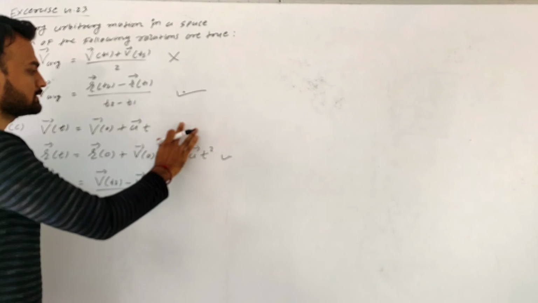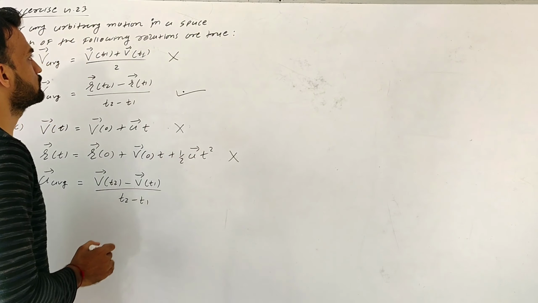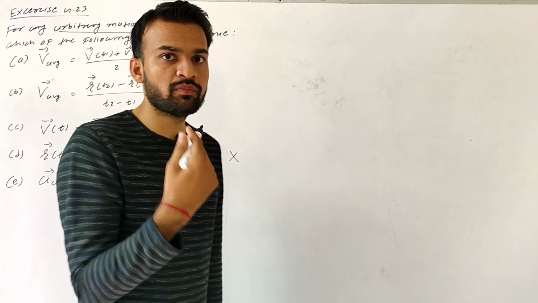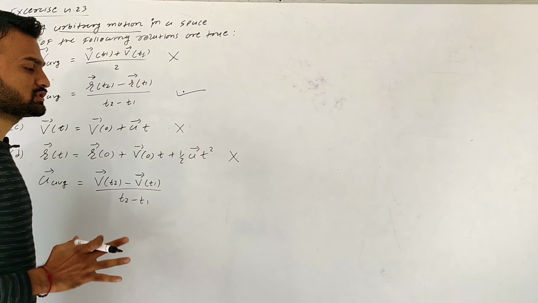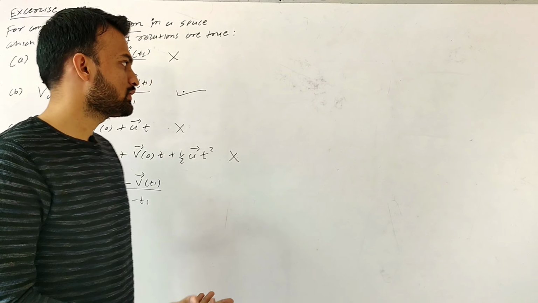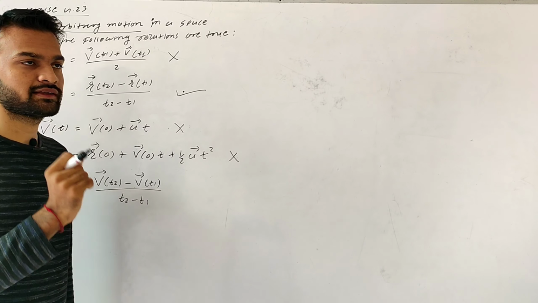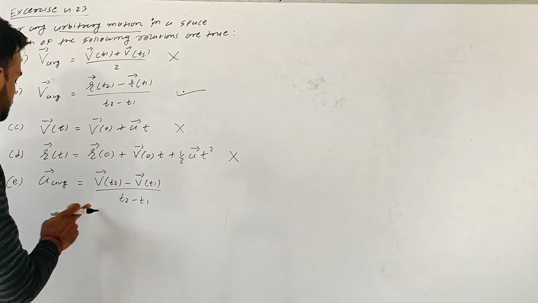So these equations are not true for arbitrary motion, because there may be non-uniform acceleration in an arbitrary motion, so we cannot use these equations; we can use them only when acceleration is uniform.